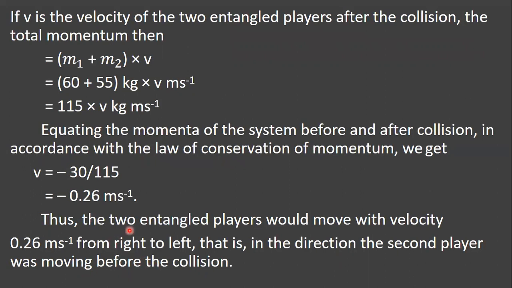Understood, children? Here the two entangled players would move with a velocity of 0.26 meter per second from right to left. The negative sign indicates they are moving from right to left, that is in the direction the second player was moving before the collision.